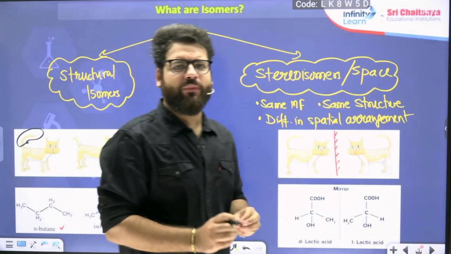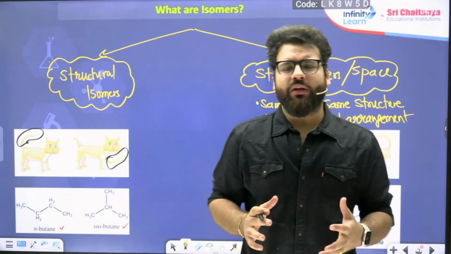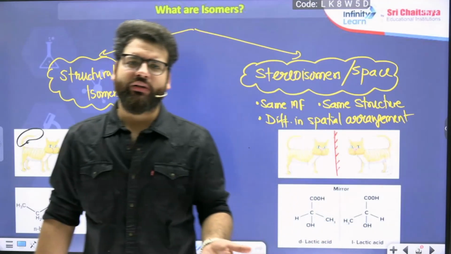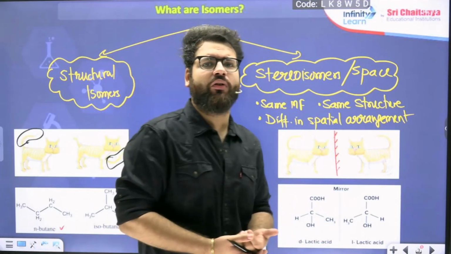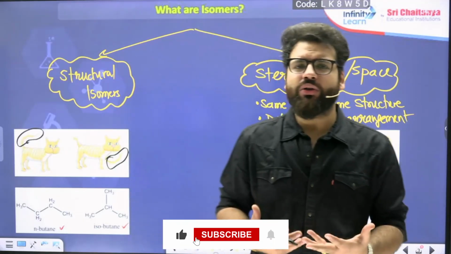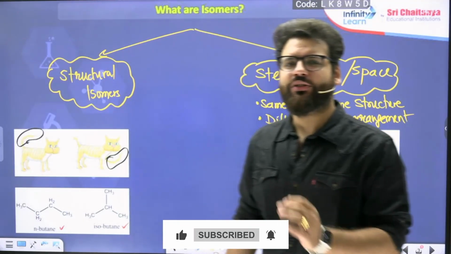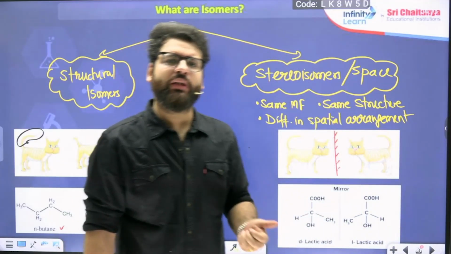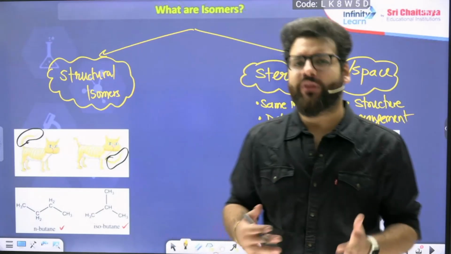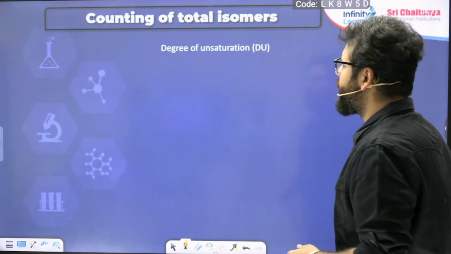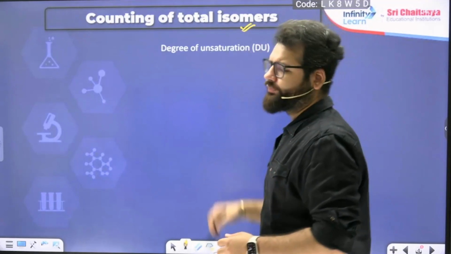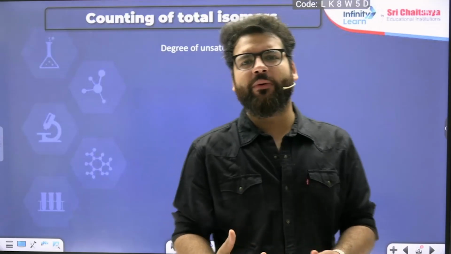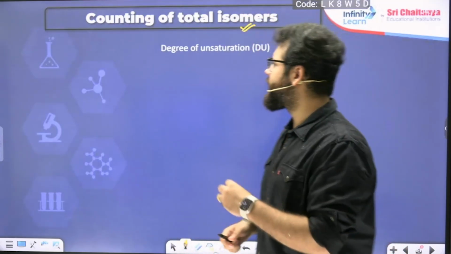And now let us start with, if they give you a particular formula, like they say C3H8 or C3H6 or C4H10, then how do you calculate the total number of isomers? There is no trick to directly remember all of them, but we'll have to draw them. But I'll give you some tips so that you can draw them really fast. Let us start. Counting the total isomers. First, I'll help you to count the structural isomers. Later, we'll talk a little bit about stereo in this class, if it is possible.